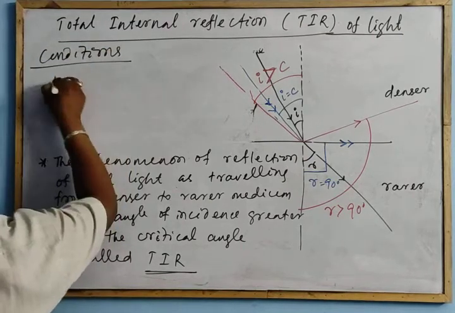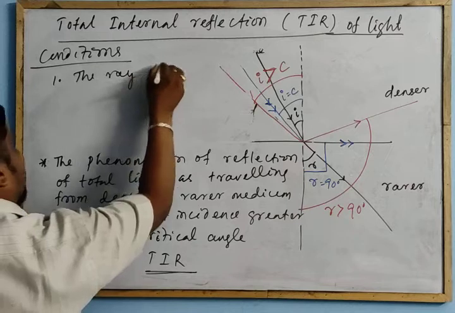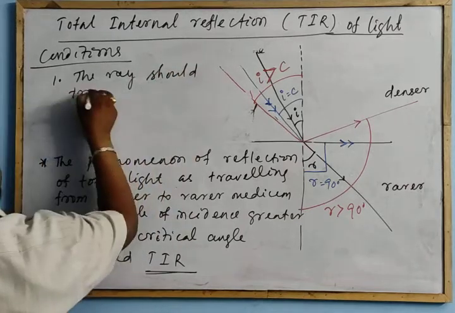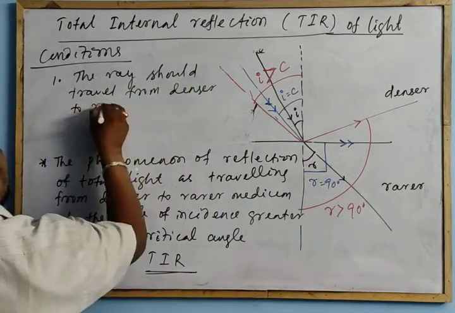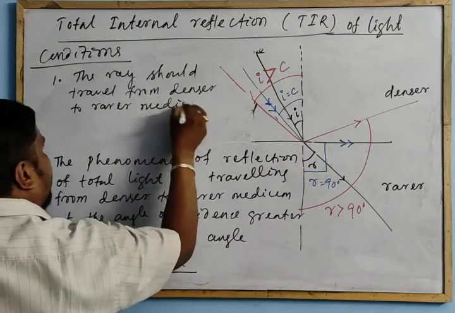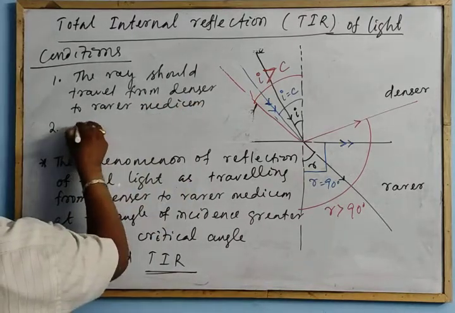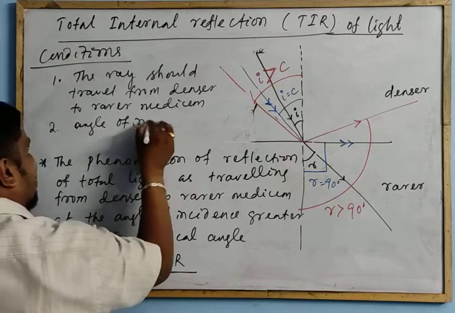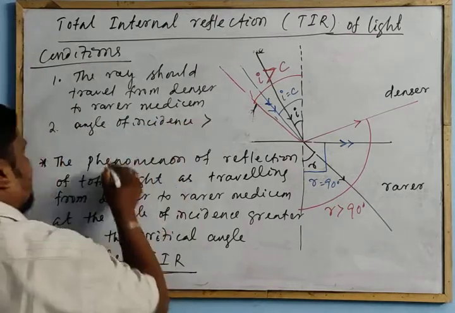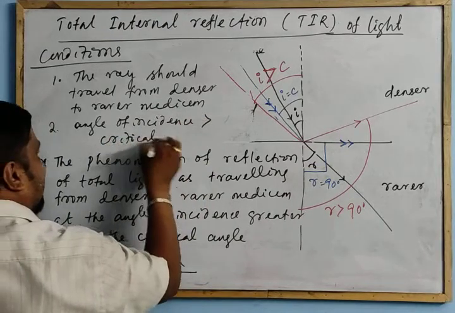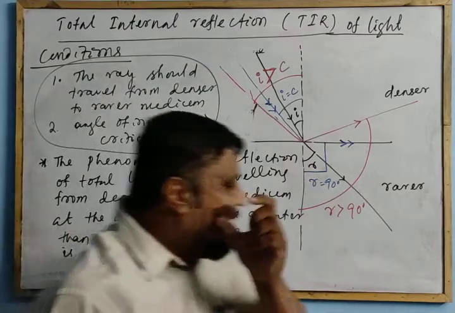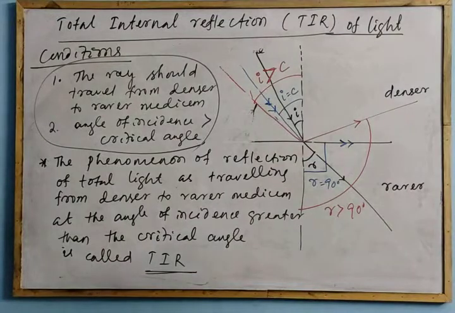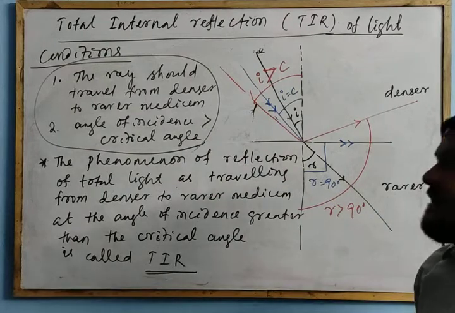Conditions: the ray should travel from denser to rarer medium. Number 2, the angle of incidence should be greater than the critical angle. Clear? So these are the conditions for TIR. Remember these conditions. These are the questions: write the conditions for TIR.